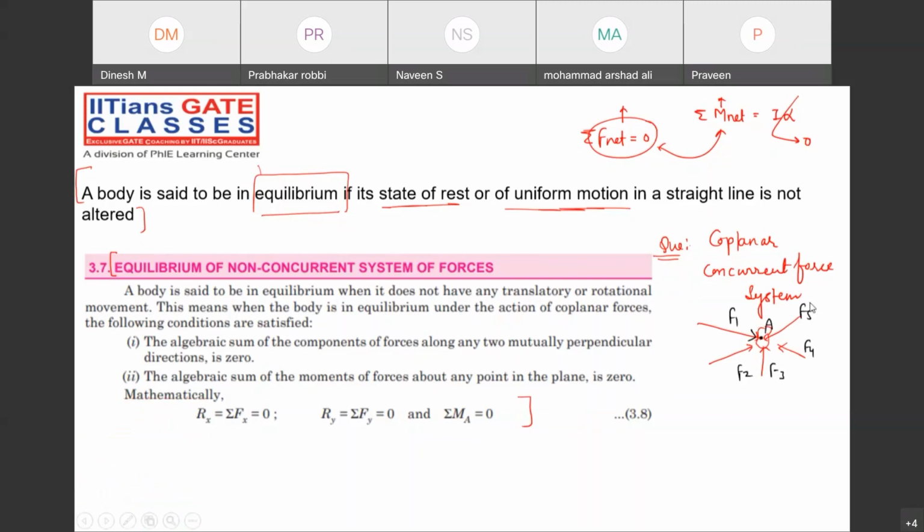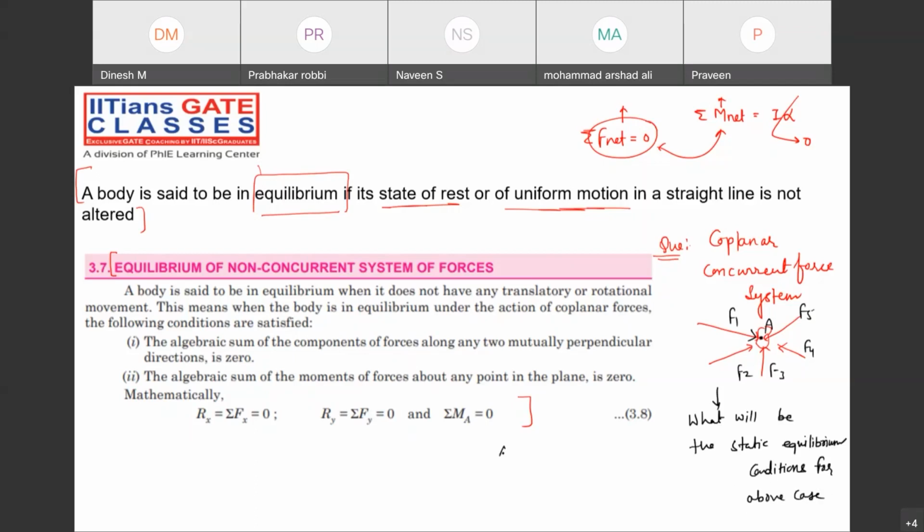Now it is more than one force, so we can call it a force system. It's coplanar: all are acting in the same plane. Do not worry about the planes. Now tell me, what will be the static equilibrium condition for the above case?